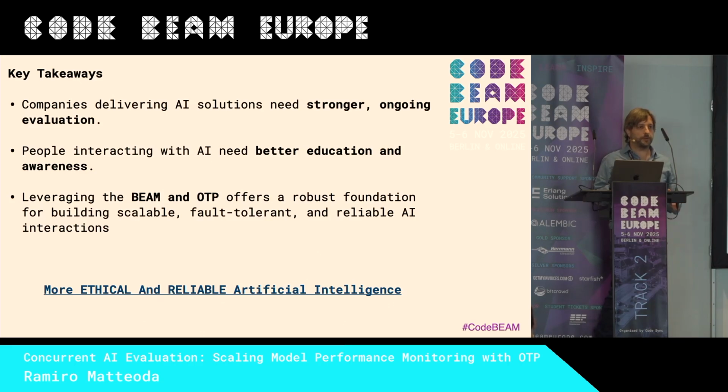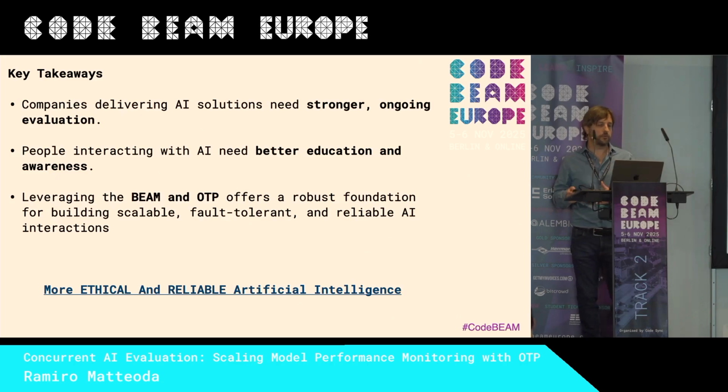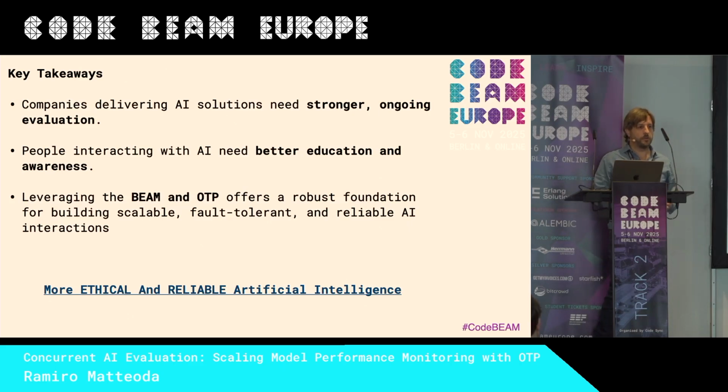We saw all the implementation in Python for AI, most of the code. That doesn't mean that we need to use Python for every specific implementation. We have the BEAM, we have OTP, we have Elixir, Gleam, or Erlang, or whatever language that you are more comfortable with. For managing concurrent conversations, that is very powerful, is scalable, and is better for interacting with LLMs. That can be in Python, but we don't need to use Python on top of that. And for me, the most important thing that I want to provide is that we should push for a more ethical and reliable artificial intelligence in general.